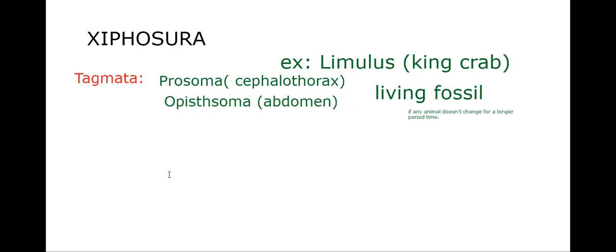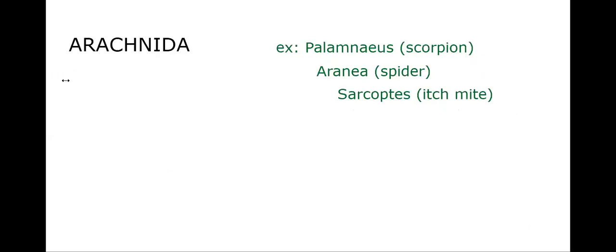So the tagmata, the body division of Xiphosura, is prosoma and opisthosoma. Similarly, Arachnida also belongs to the subphylum Chelicerata, isn't it? So the tagmata, the body division of these, are the same again. Prosoma,